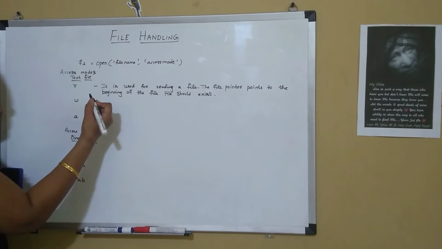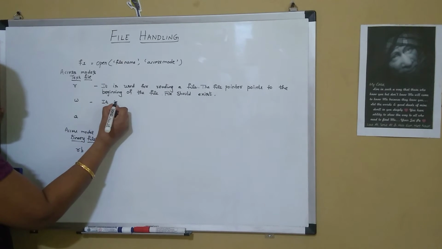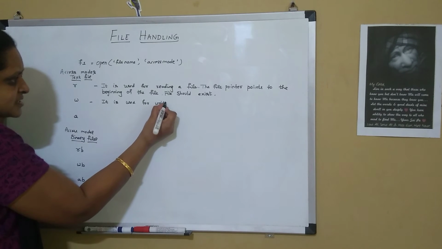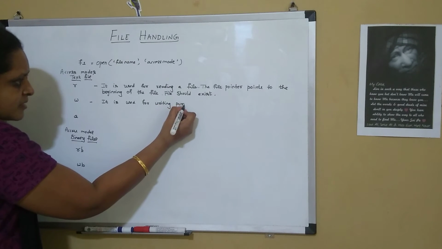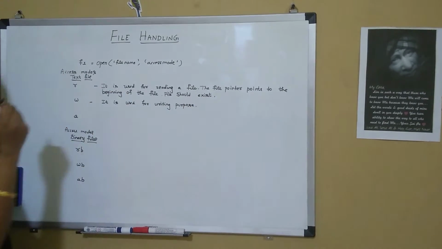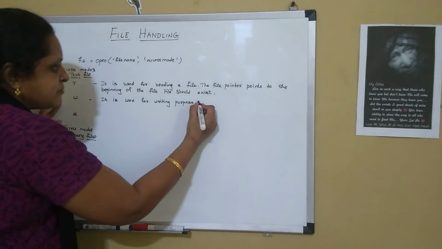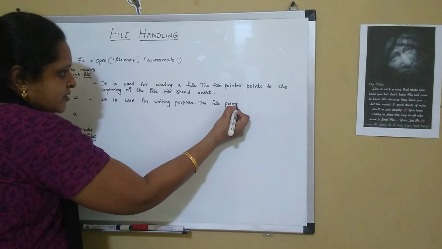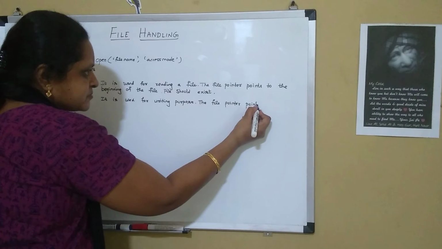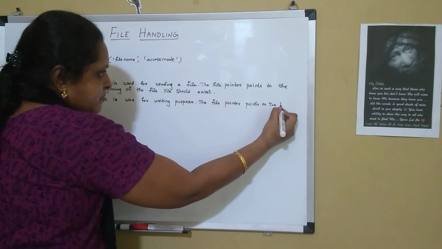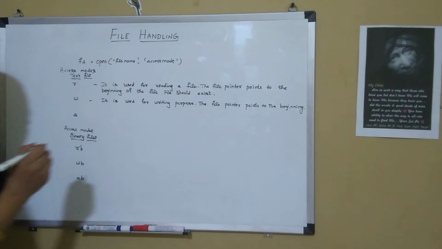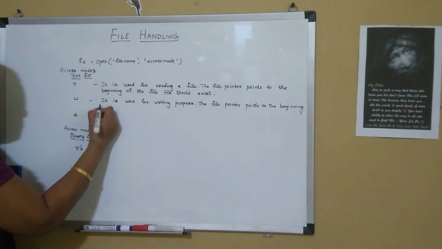Second one is the write mode. It is used for writing purposes. The file pointer again points to the beginning. It points to the beginning of the file. And here there are two scenarios. One is if the file exists.